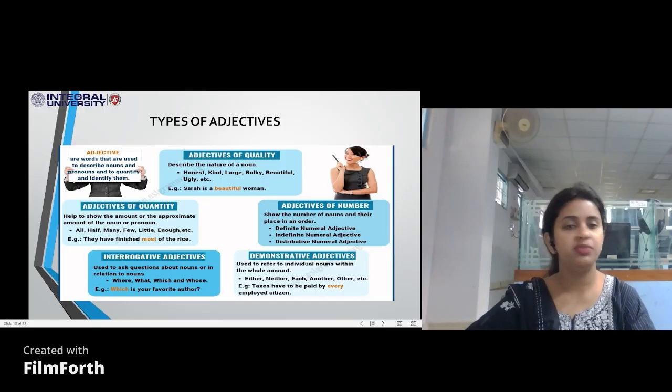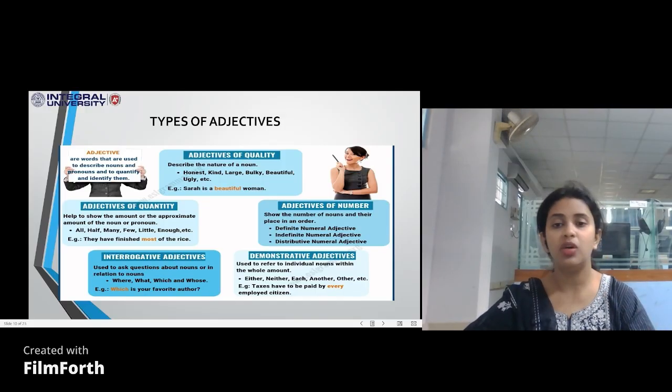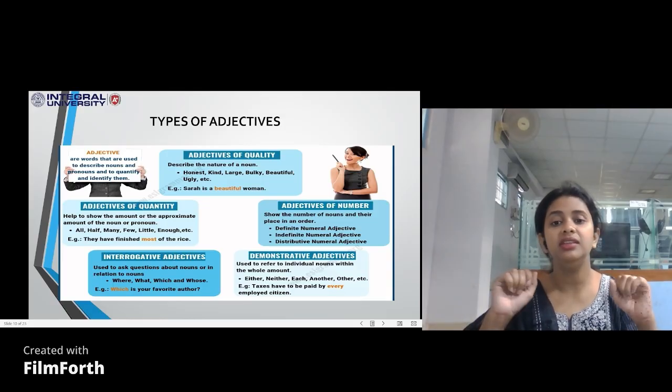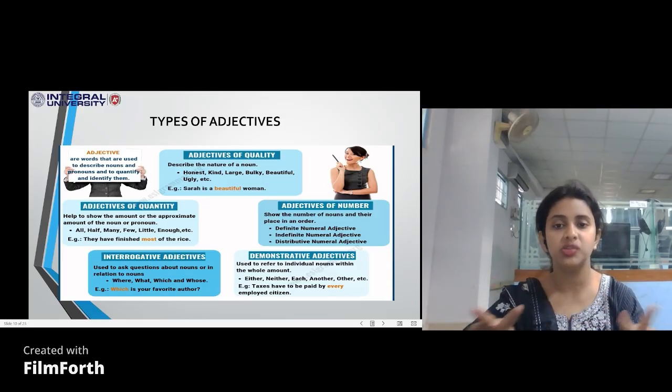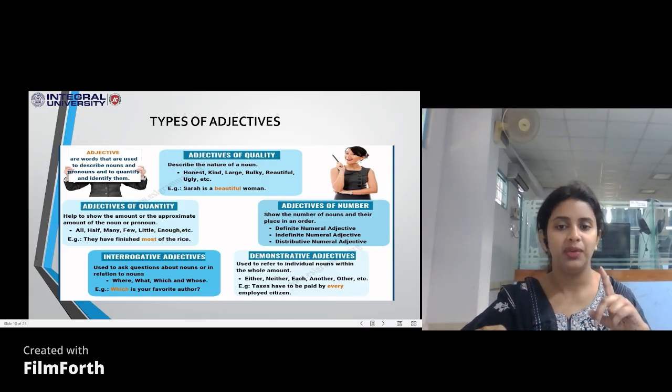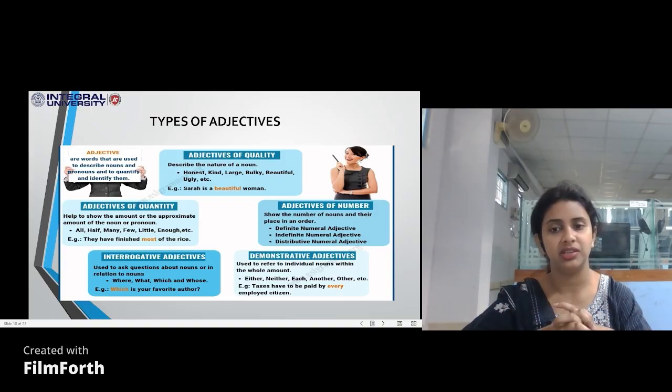So either give me this book or that. Book is a noun, but by saying this book or that book, you're specifying the noun. You've got two books before you, and you have to select any one. So say, I'll take this book. When you say I'll take this book, you're specifying the noun. You're pointing out the noun, which is adding more knowledge about that noun. So that is a demonstrative adjective.